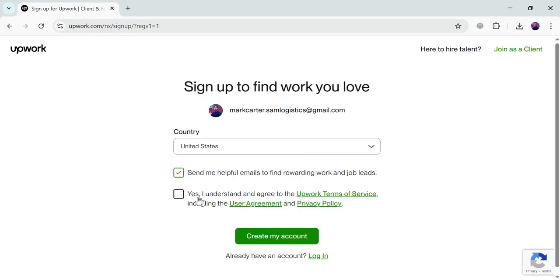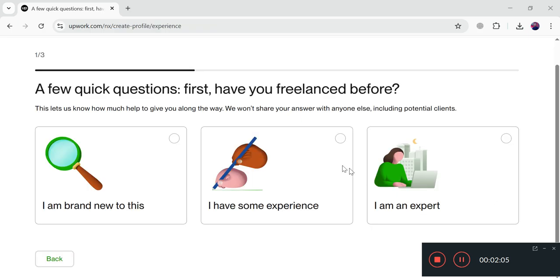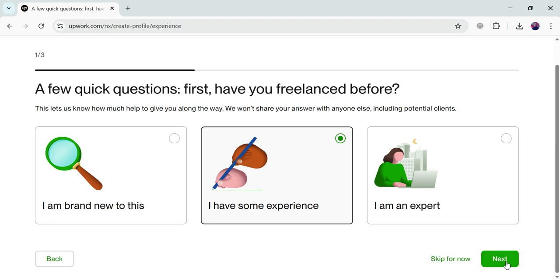And after that you can just click on sign up and create account, and that's how your account will be created here. So finally you can see that our account has been created, and now let's get started. There are a few questions that we have to answer. I have some experience, and then you can click on this next button, and you can also skip for now, it's up to you.